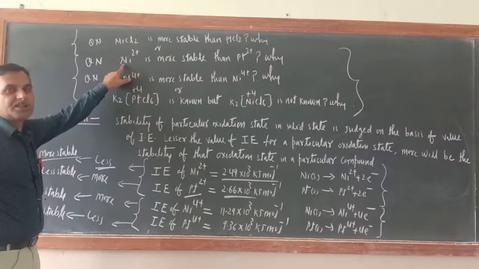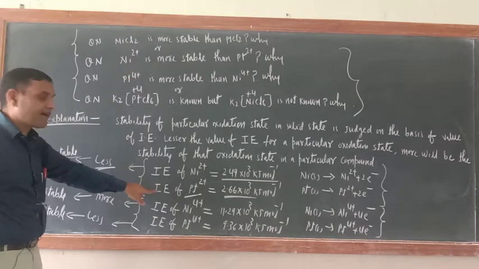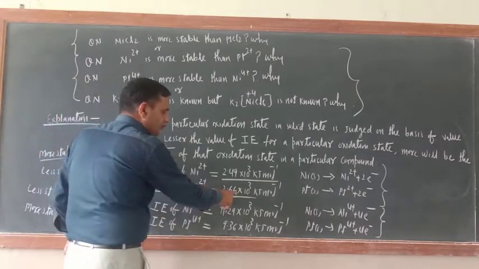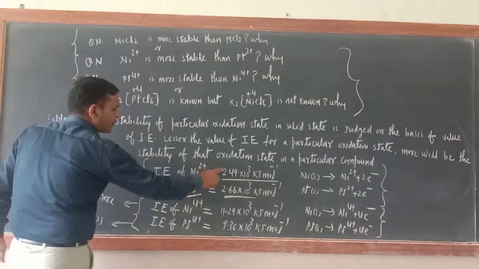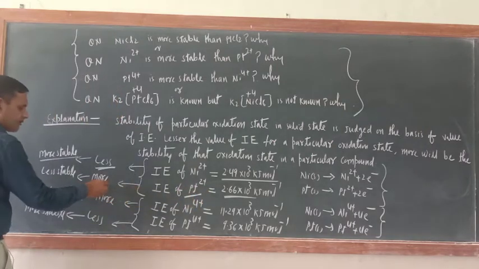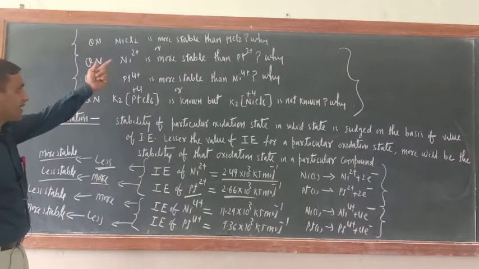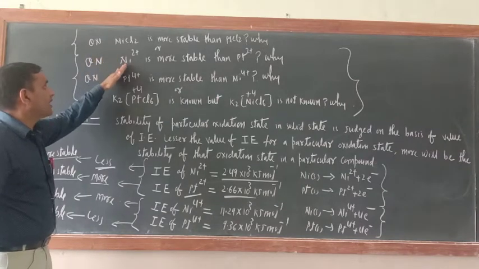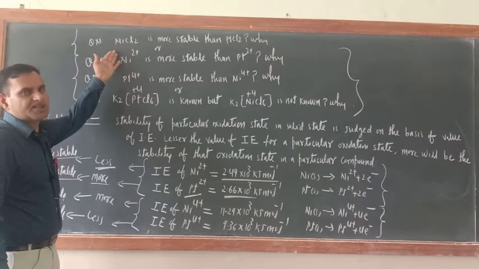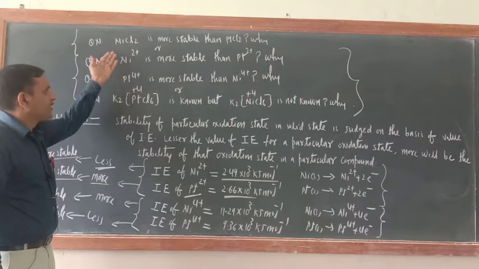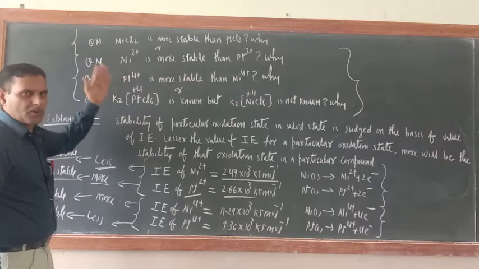Because the sum of first and second ionization enthalpy for nickel is less than that of platinum 2+. Platinum 2+ is 2.66 into 10 raised to the power 3 kJ mol^-1. So as compared to Ni2+, Pt2+ ionization enthalpy is more, that is why it is less stable. So you have got the answer of the first two questions. Why is NiCl2 more stable? Because for Ni2+, the sum of first and second ionization enthalpy values is less than that of platinum. This is the only reason that Ni2+ is more stable.